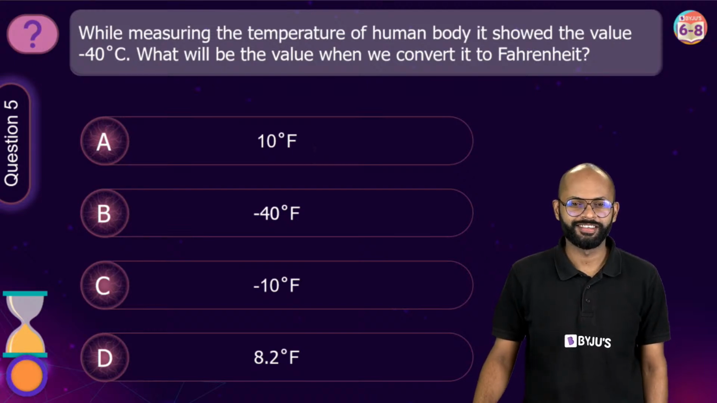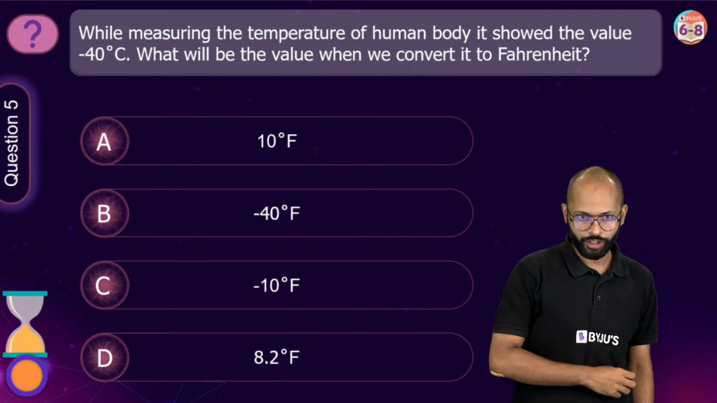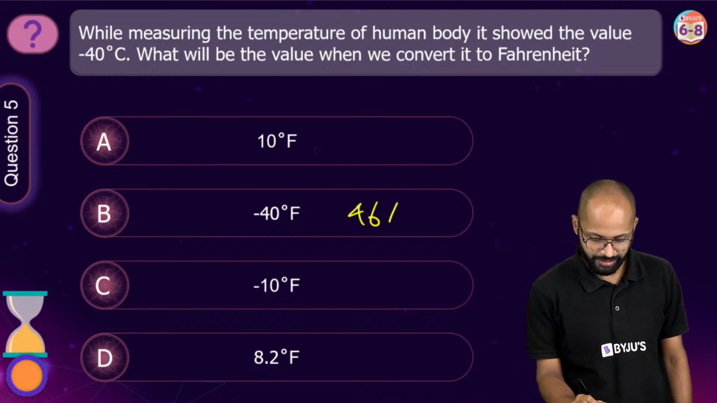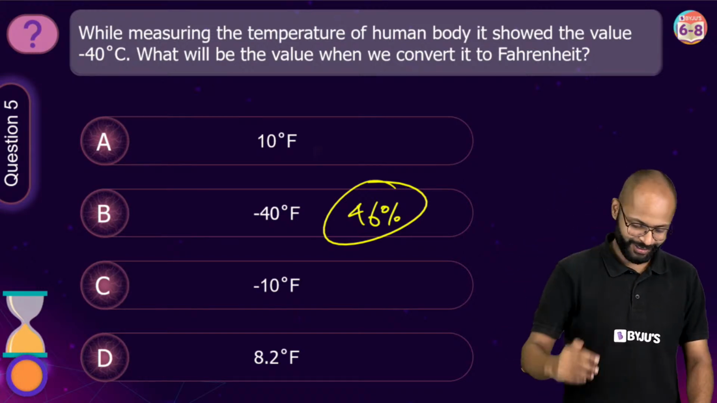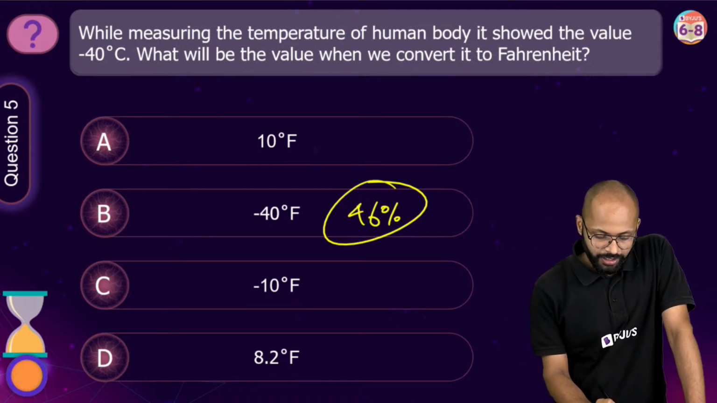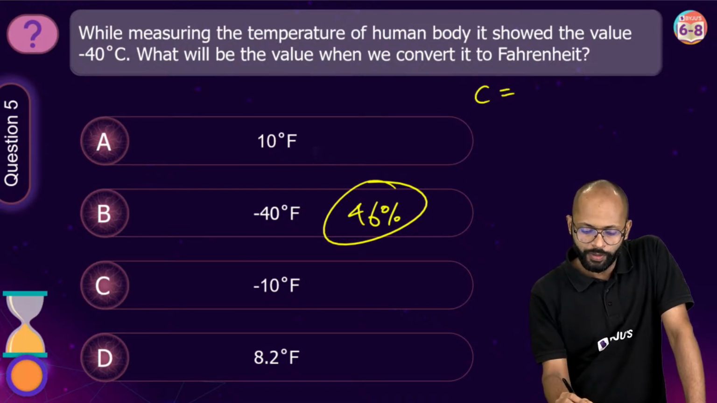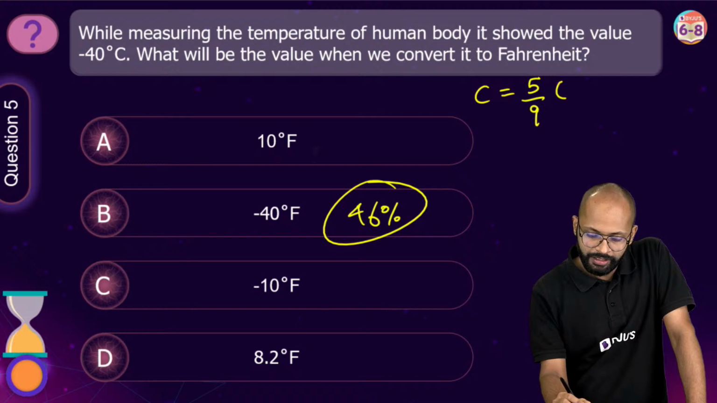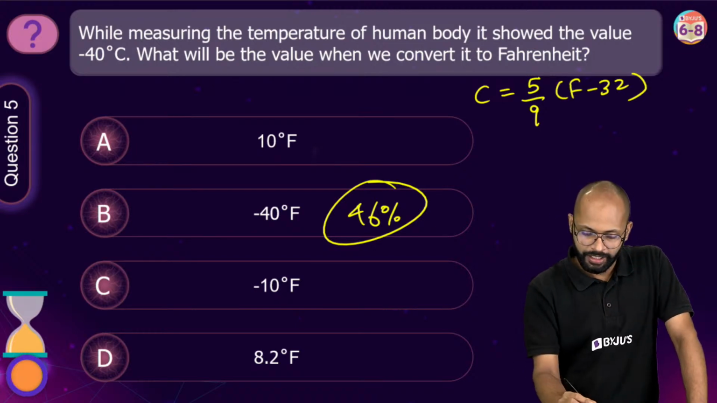Very good. Nice. Option B is 46%. I'm happy. At least the majority got this. अब listen to me. Formula क्या होता है? Everybody, what is the formula? C is equal to 5 by 9 F minus 32. This is the formula. ठीक है?